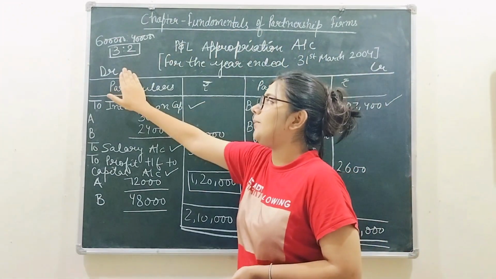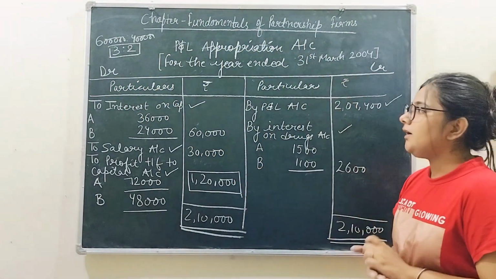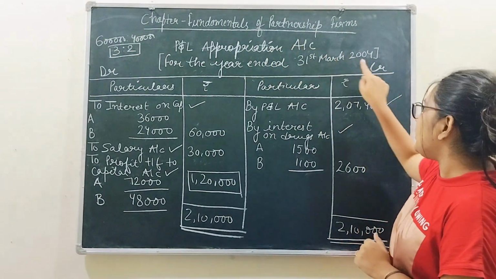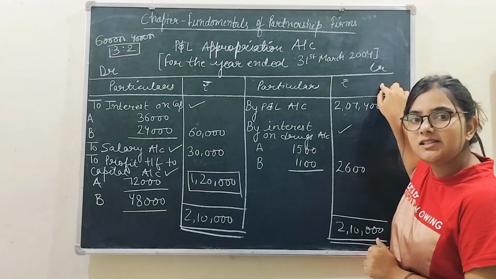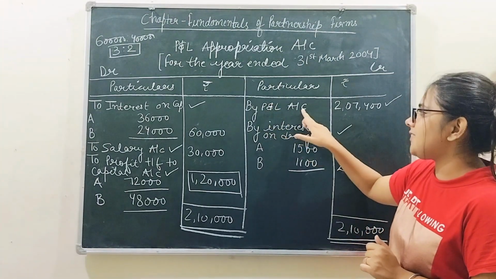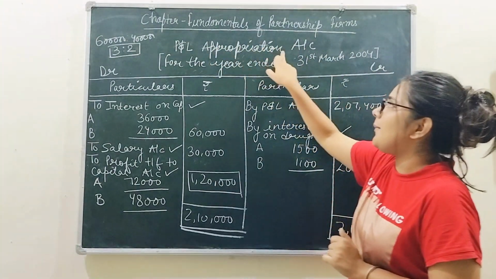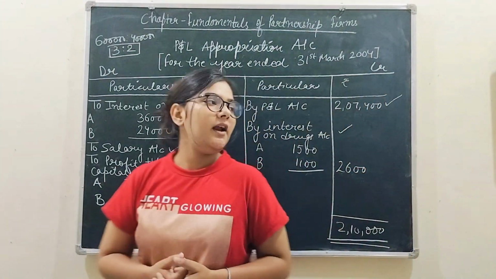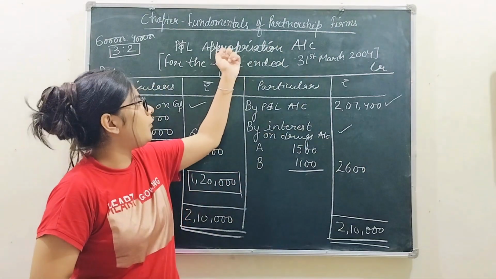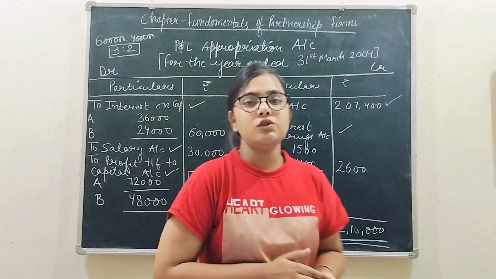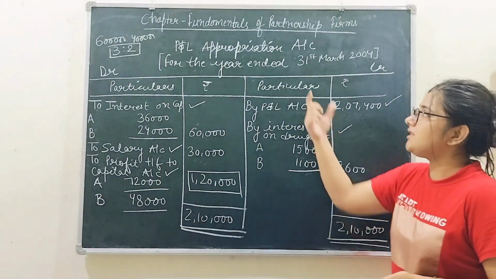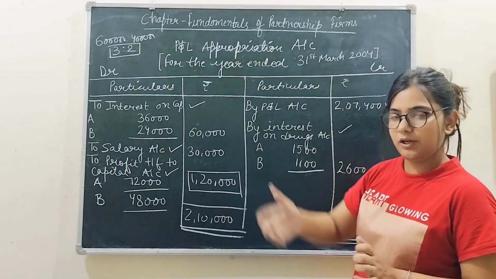आपको इस account की debit side and credit side पर ध्यान देना है, right? Now for the items जो credit side है, तो आप profit and loss appropriation account को credit करोगे. Why? Because this is the side of profit and loss appropriation account. So the entry for this one is profit and loss account debit to profit and loss appropriation account, right? Similarly for interest on drawing, A's capital account debit, B's capital account debit to profit and loss appropriation account. So all the items that will appear on your credit side, you are going to debit, because this is your credit side of profit and loss appropriation account.